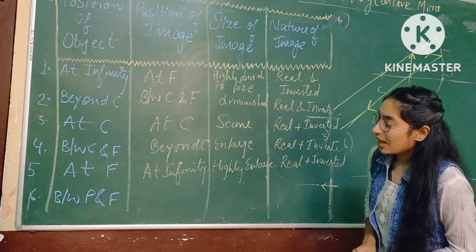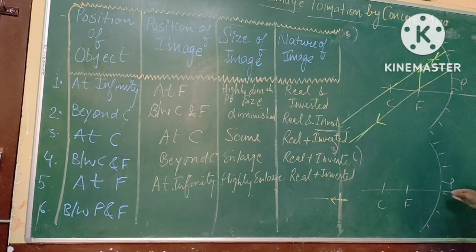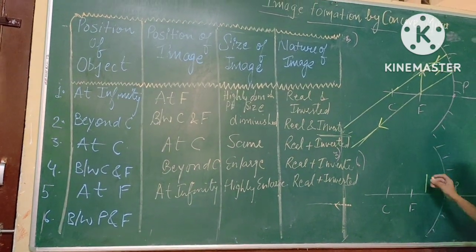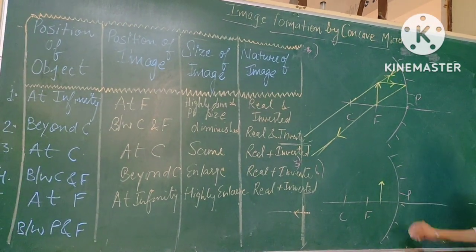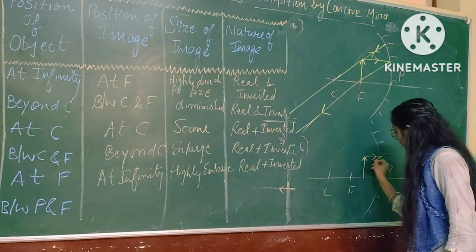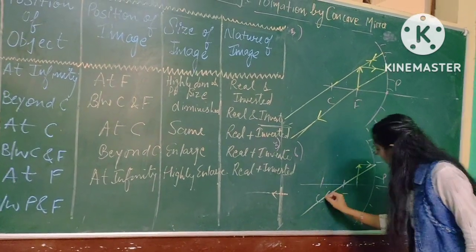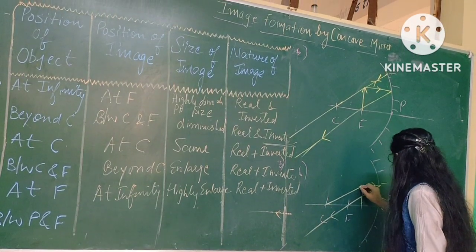So next, the last case: if the object is placed between P and F. So first the ray should be parallel, and that will pass through the focus, and the second ray goes through the center.